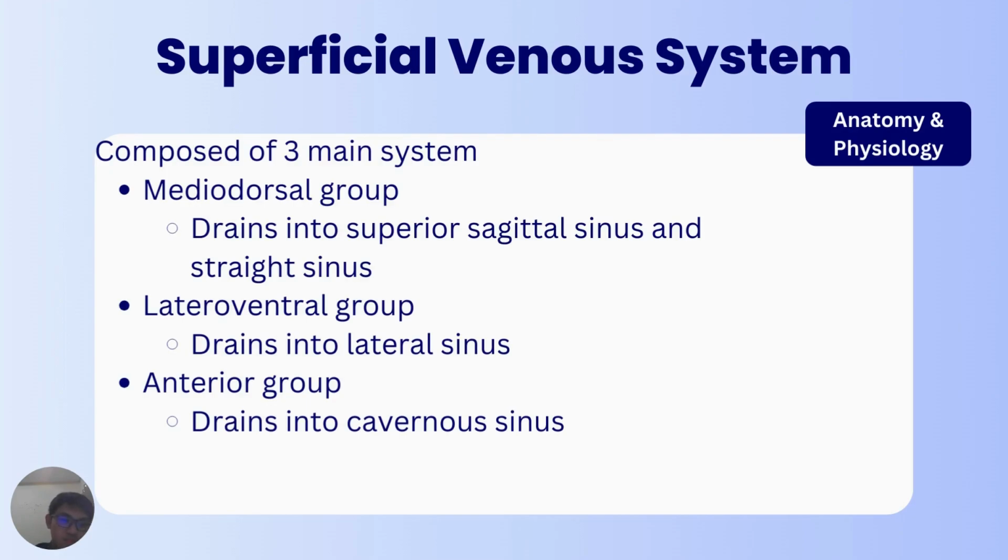Next, I'm going to explain about the superficial venous system. The superficial venous system is composed of three main groups, the first being the medial dorsal group. The medial dorsal group drains into the superior sagittal sinus and the straight sinus. Next is the lateral ventral group, which drains into the lateral sinus. And lastly, the anterior group, which drains into the cavernous sinus.